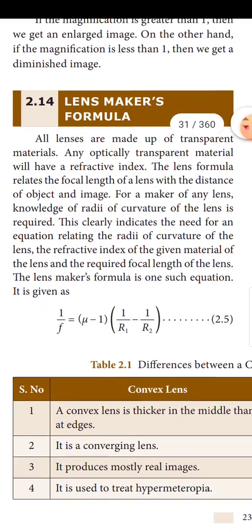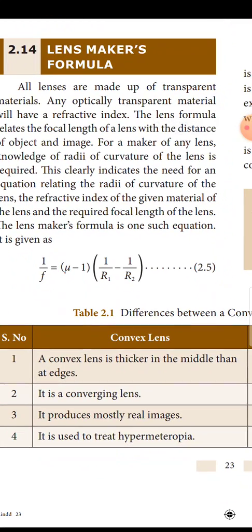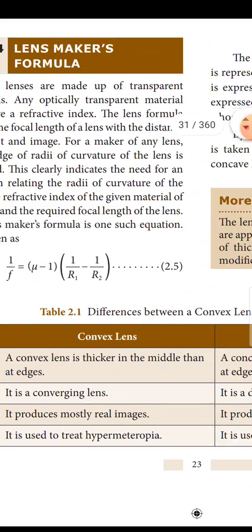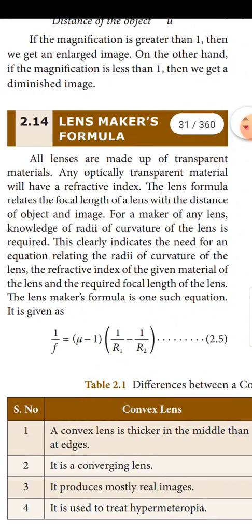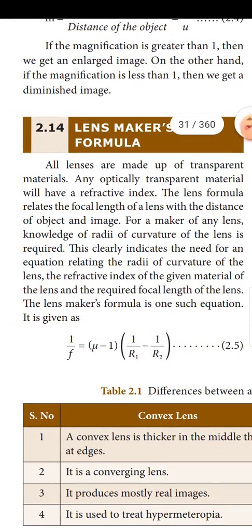Lens maker's formula: 1 by f is equal to mu minus 1 into 1 by r1 minus 1 by r2. Now, what is the lens maker's formula? All lenses are made up of transparent materials. Any optically transparent material will have a refractive index. The lens formula relates the focal length of a lens with the distance of object and image. For makers of any lens, knowledge of the radius of curvature of the lens is required. This clearly indicates the need for an equation relating the radius of curvature of the lens, the refractive index of the material of the lens, and the required focal length of the lens. The lens maker's formula is one such equation.